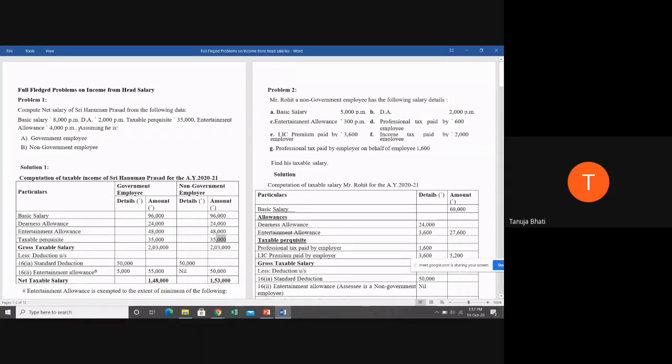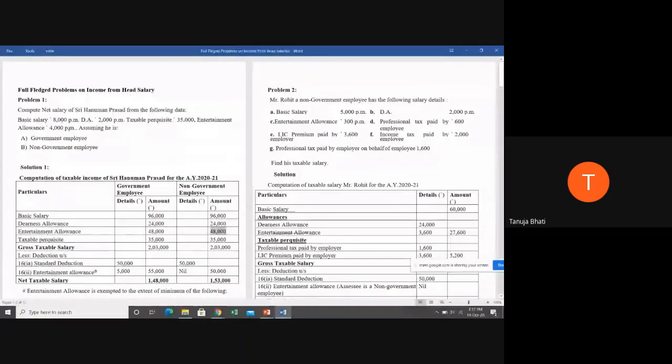Entertainment allowance is 4,000 per month. Now tell me, students, is entertainment allowance 100% taxable? Does it come under 100% taxable or exempt or partially taxable? 100% taxable, ma'am. So entertainment allowance is taxable, so in both the cases we have written 4,000 into 12.